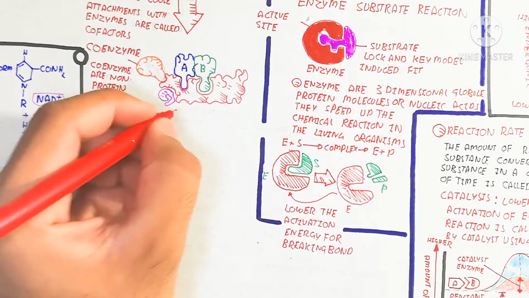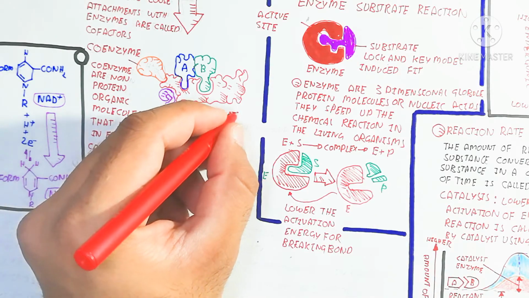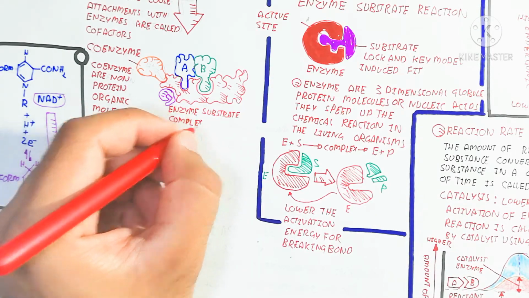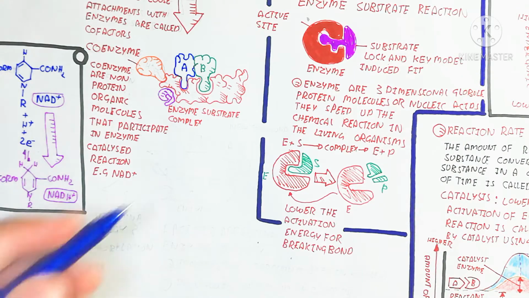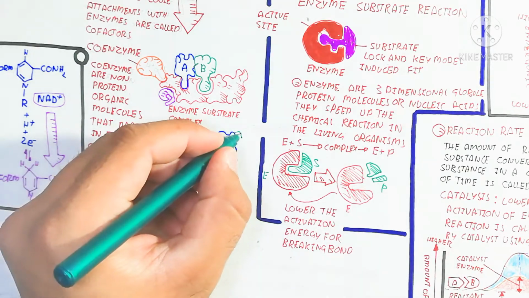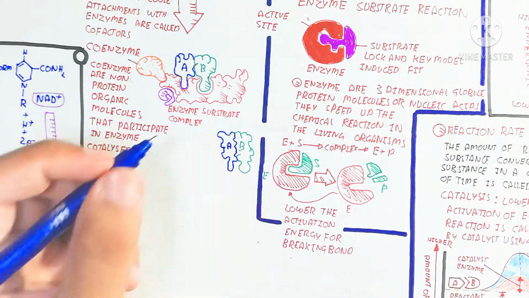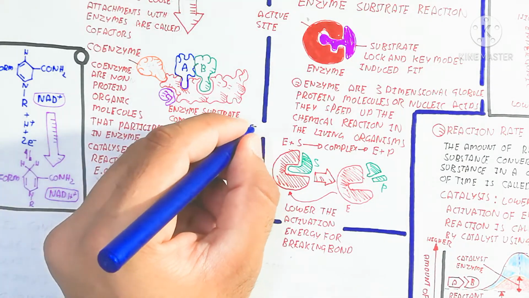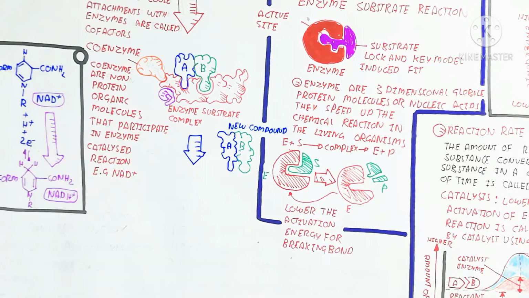That means it is converted into a high energy form, present in the form of proton and electron. So the enzyme substrate complex is here. I hope that makes sense, and we will discuss the product. Here is the product, A and B, and that is the enzyme, C.